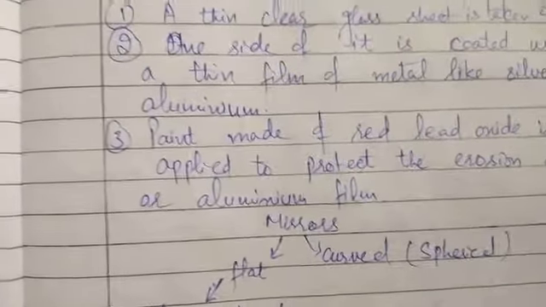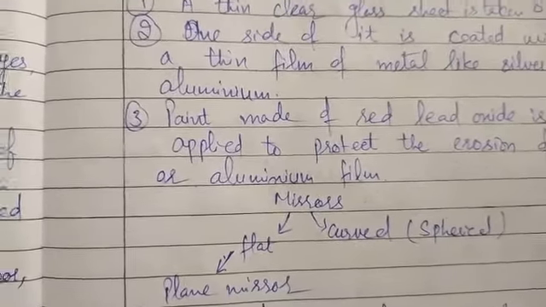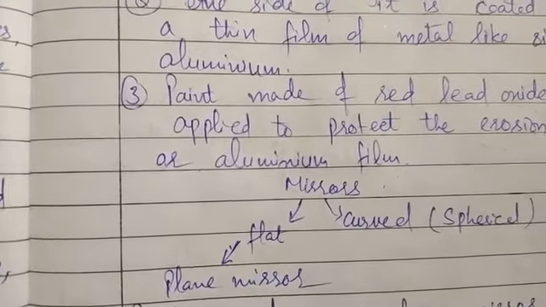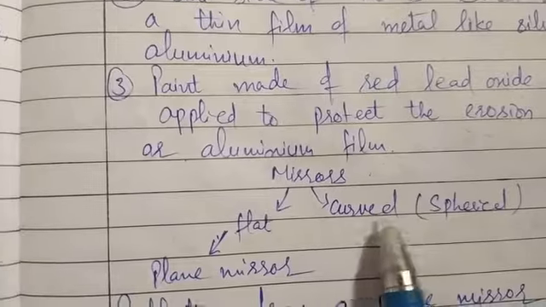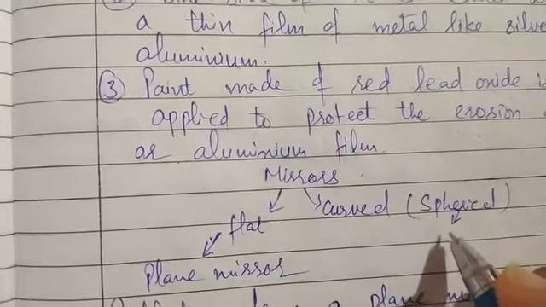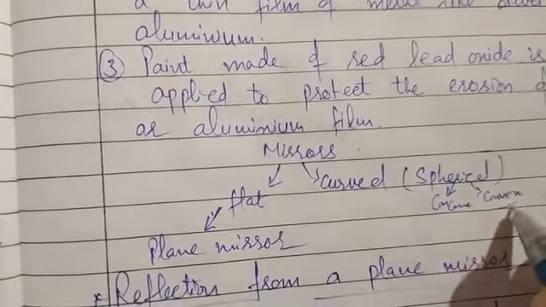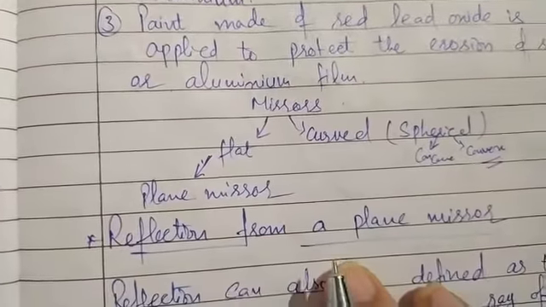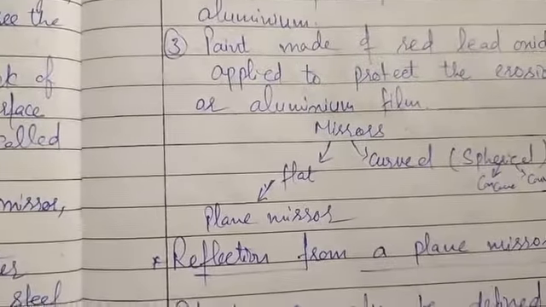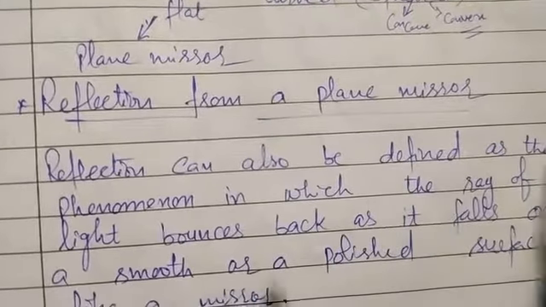Mirrors are of many types, like mirrors can be flat or these can be curved. Flat mirror is that which is present in our homes, that is known as plain mirror. But there are other mirrors also which are known as curved mirrors or spherical mirrors. Spherical mirrors are again of two types, concave mirrors and convex mirrors. So these are the two types of mirrors. Next is the reflection from a plane mirror. Here we are studying about a mirror, so we will study the reflection from a plane mirror.